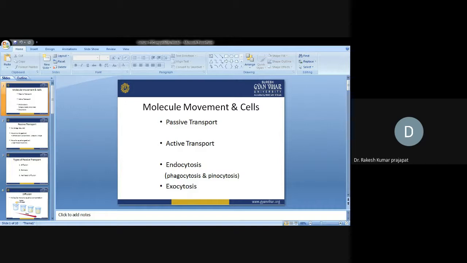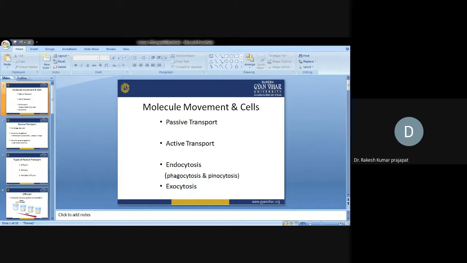Passive transport has some unique features. Passive transport does not require any kind of energy input. Molecules can move according to the concentration gradient. These molecules can move through cells based on their concentration gradient, that is, the difference in concentration, pressure, or charge.